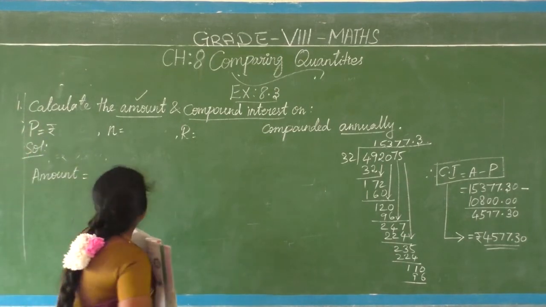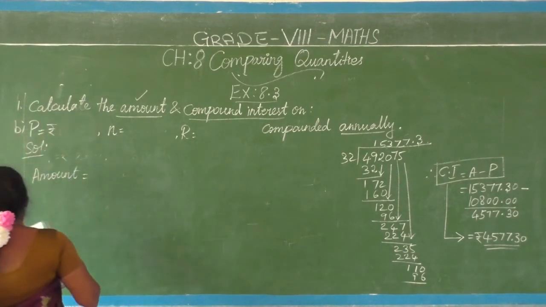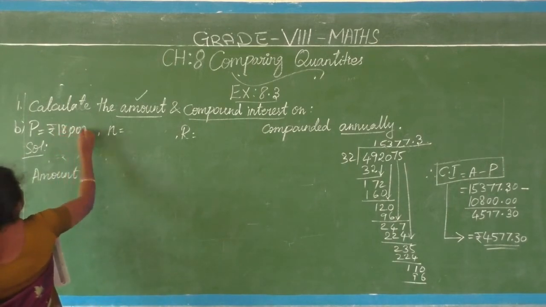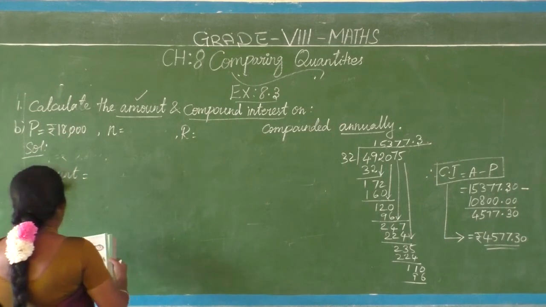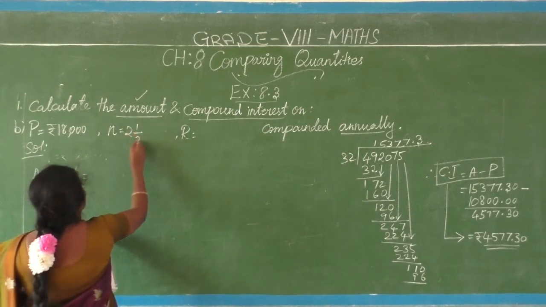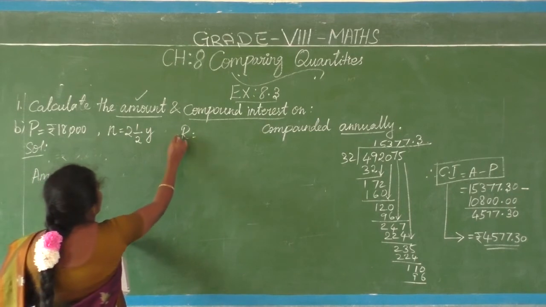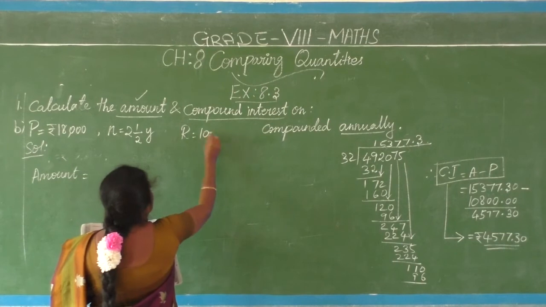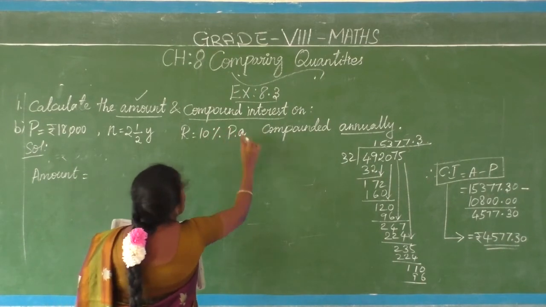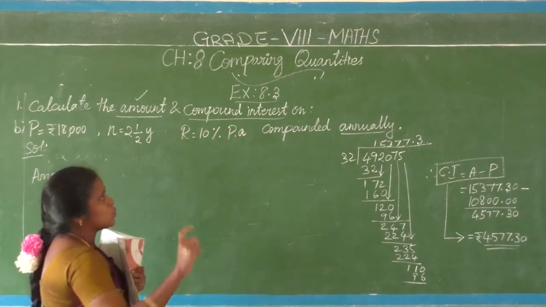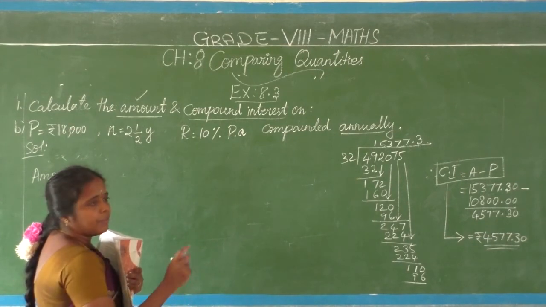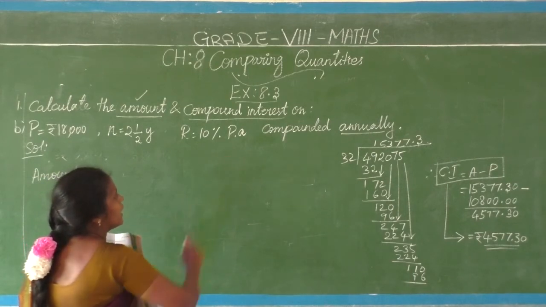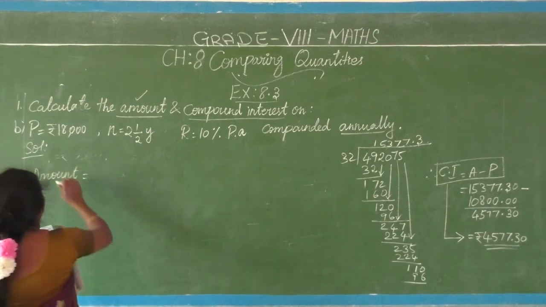See, in the B question, principal is 18,000 for 2.5 years. N is here 2.5 years. Then rate of interest is 10% per annum, compounded annually only. Once in the whole year, the interest is fixed and added to the principal. So compounded annually means which formula will you choose?